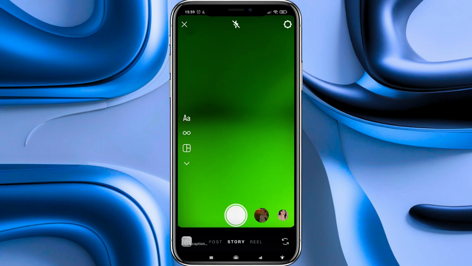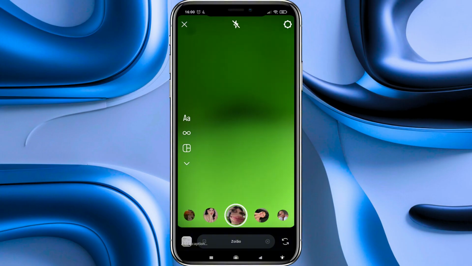After that, in this other page, we are going to go to the bottom where all the effects are located. Now we have to keep dragging to the left, and we have to keep dragging more and more until we reach this icon, the search icon. And now we have to keep pressed on it.